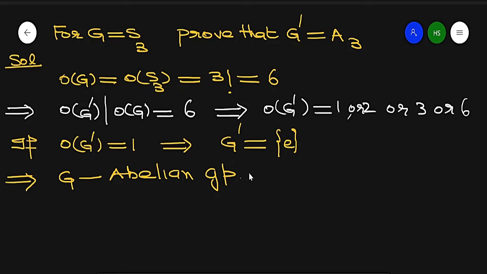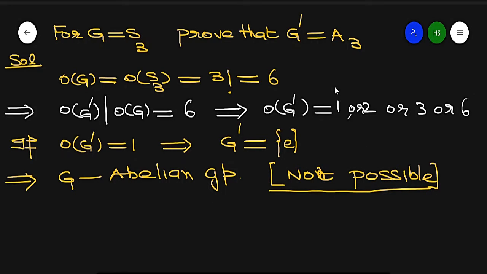So this is not possible. Why not possible? Because G is a non-abelian group. S3 is a non-abelian group. So here we reached a contradiction.